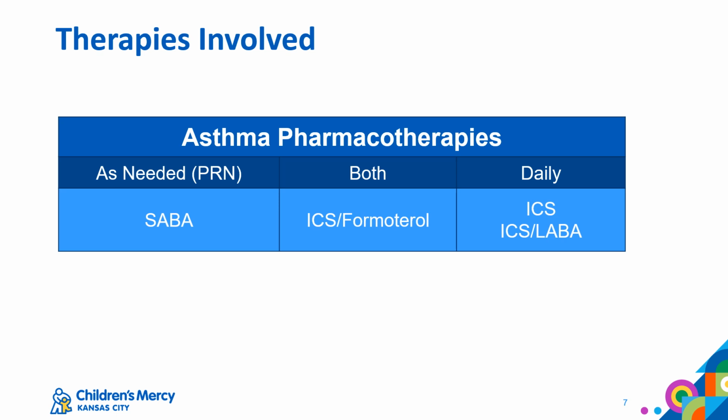But before we look at that table, I wanted to break down asthma management into its simplest form. When we talk about strictly as-needed asthma care, the main drug class that will be used are the SABAs. When we talk about daily controllers, it will either be the inhaled corticosteroid monotherapy or the ICS-LABA combined inhaler. And when we talk about one single inhaler to do both as needed and daily controller therapies, the ICS-LABA, specifically a formoterol containing combined inhaler, is the only class of medication available for that.